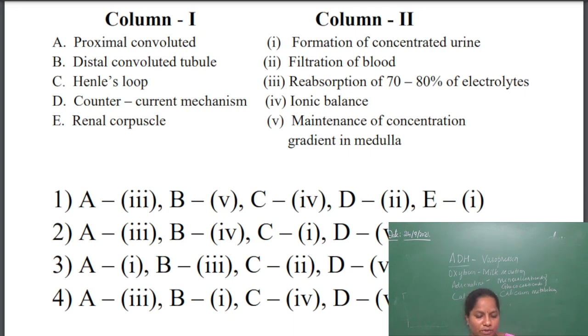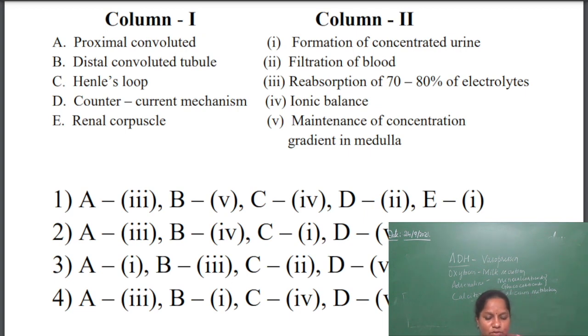The proximal convoluted tubule helps in reabsorption of 70 to 80% of electrolytes. When you read the structure of the nephron and urine formation, the PCT helps in reabsorption of 70 to 80% of electrolytes from the filtrate. So the first one will be the third. Next, the distal convoluted tubule will be helping in ionic balance.